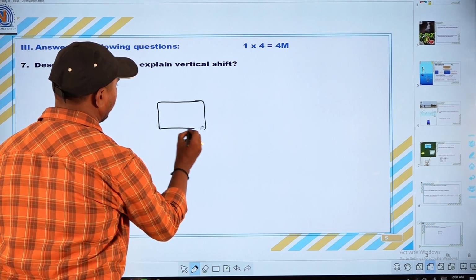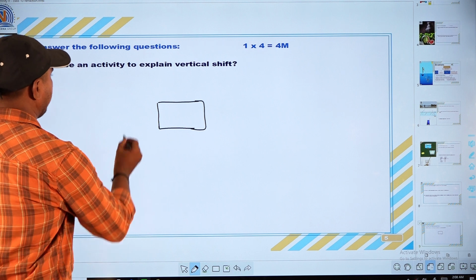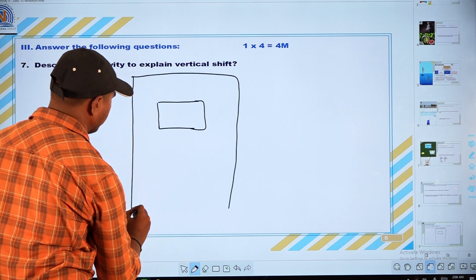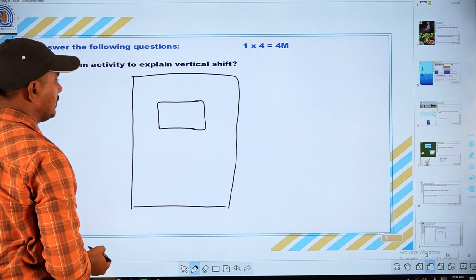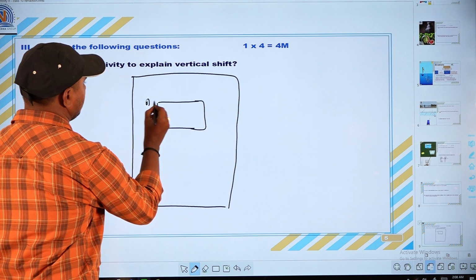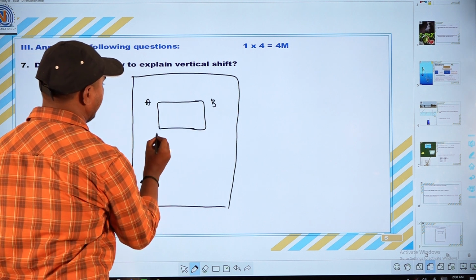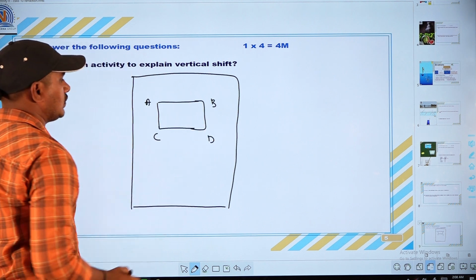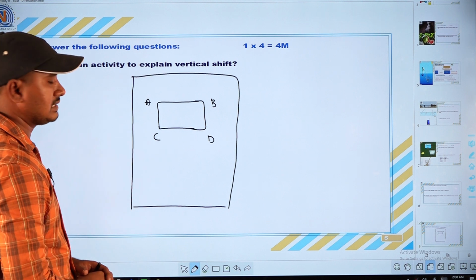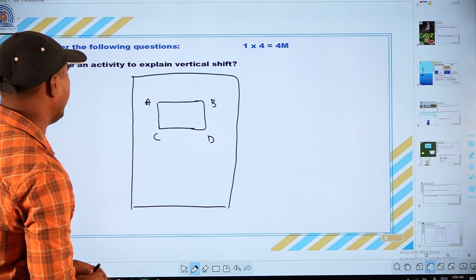It is placed in the middle of the white chart. This is the white chart, and you should keep the slab in the middle of it. Then mark the boundaries and name them A, B, C, D. These are the boundaries of the rectangular glass slab. Now remove the glass slab.